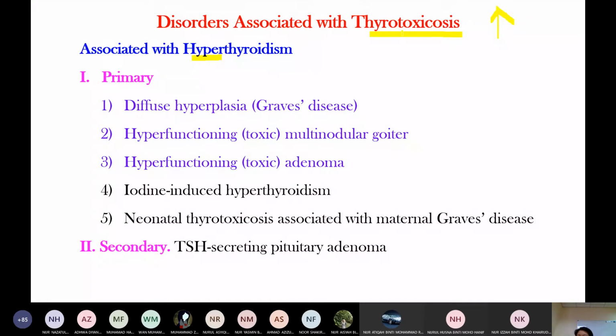Like Cushing syndrome, any condition that increases corticosteroid level in the blood is called Cushing syndrome. Thyrotoxicosis is the same: any condition that increases thyroid hormone level in the blood is called thyrotoxicosis. So hyperthyroidism is hyperfunction of the thyroid gland.